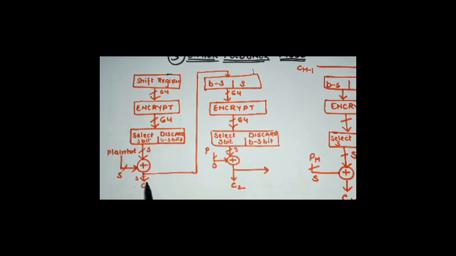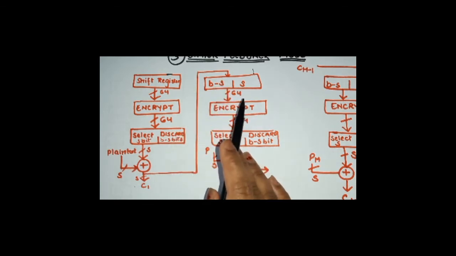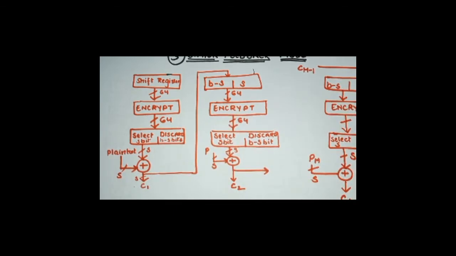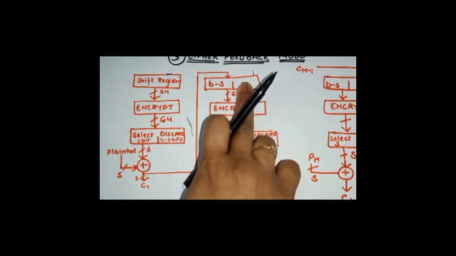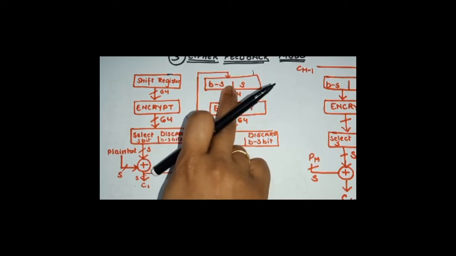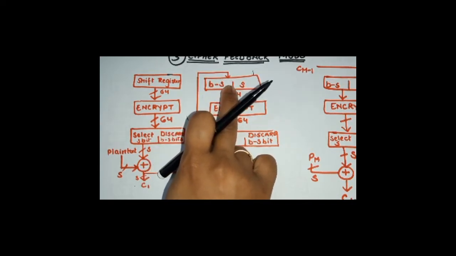This cipher block is again fed into the top register by shifting already present data to the left, and continue the operation till all the plain text blocks are processed, right? Remember, see, there's an arrow from this ciphertext to the next block. If you can see here, what we are doing is we are actually feeding this cipher block here in the top register, in the next top register, right?